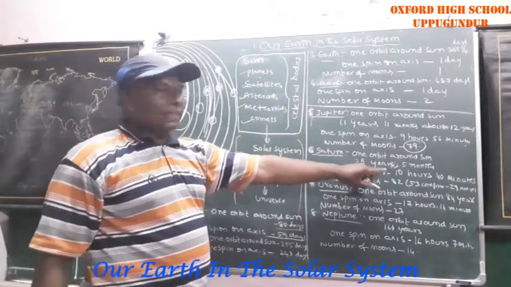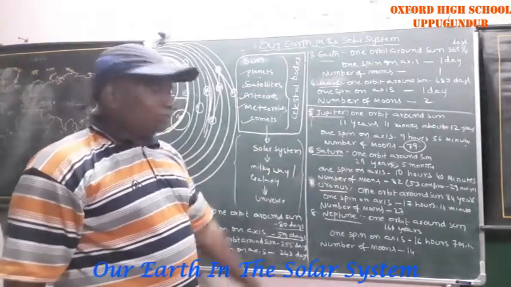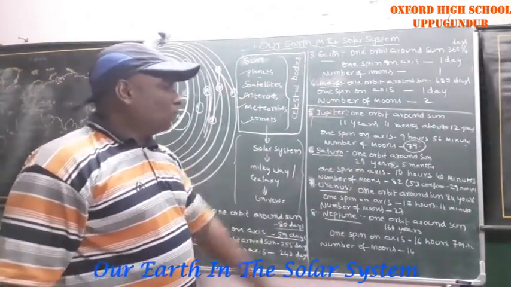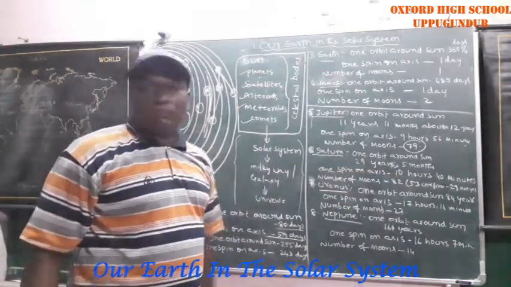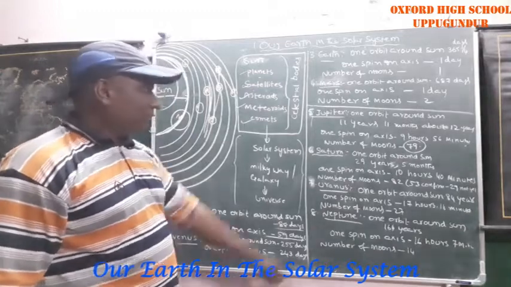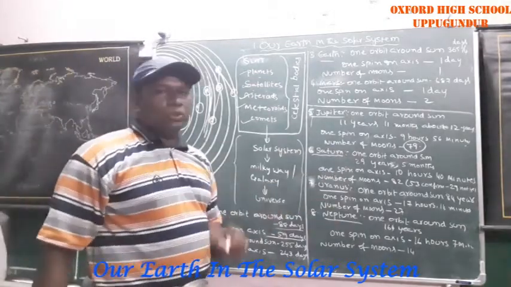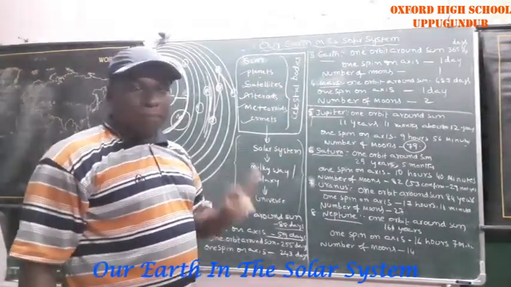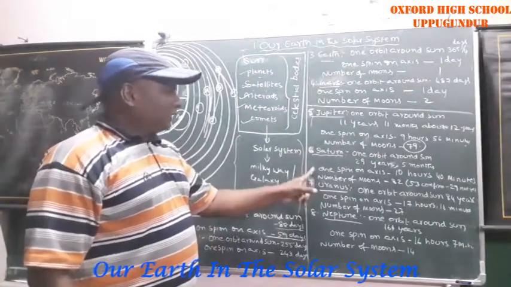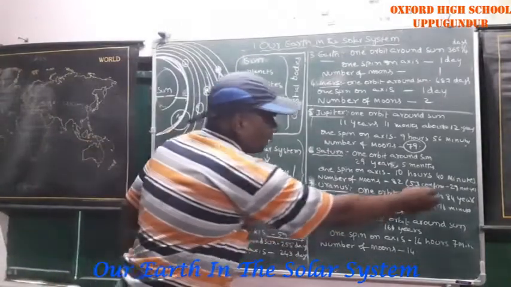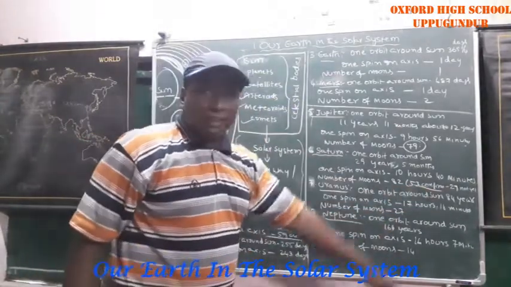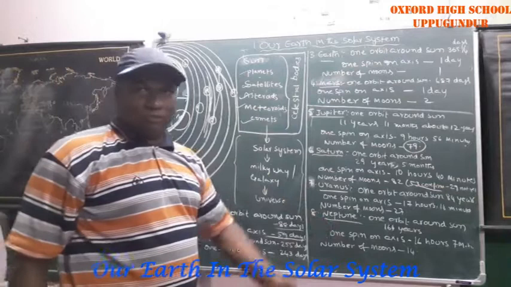Next, Saturn, one orbit around the sun, 29 years 5 months. One spin on its axis, 10 hours 40 minutes. Number of moons, 82. At current data, Saturn has the highest number of moons. 53 are confirmed, 29 not confirmed, that means not given names.